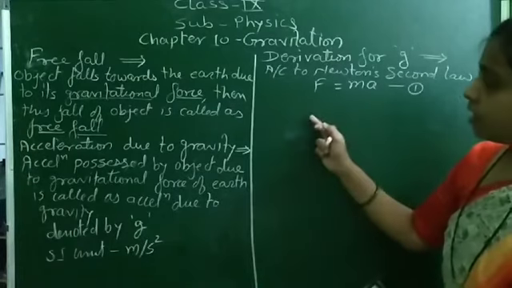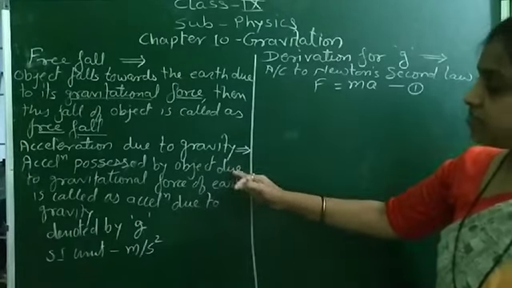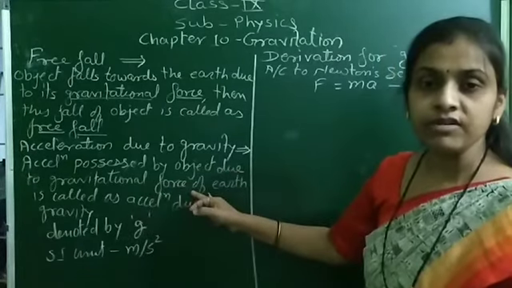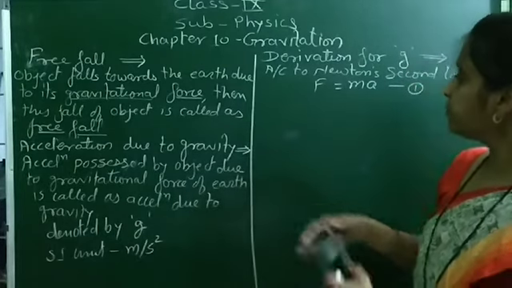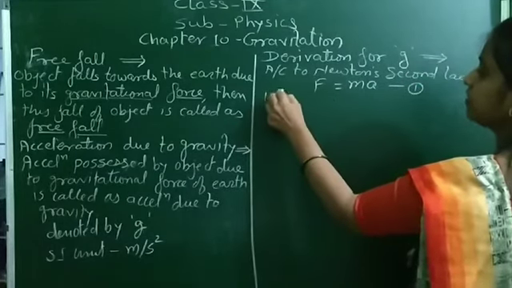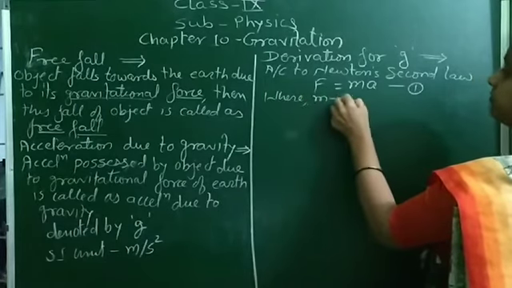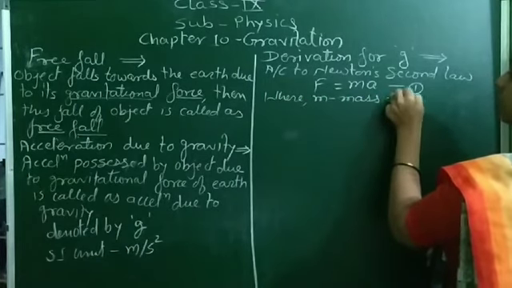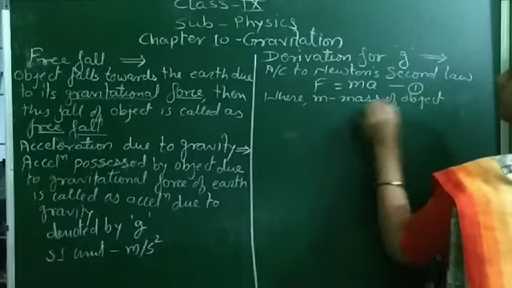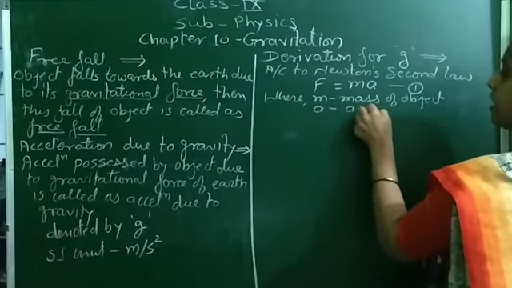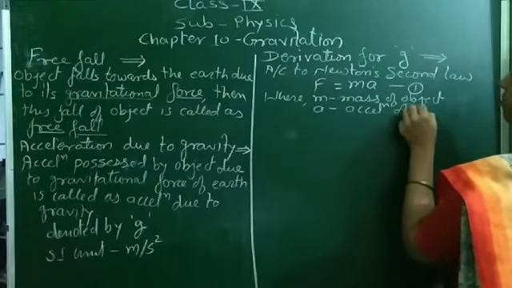Here m is the mass of the object and a is the acceleration of the object.